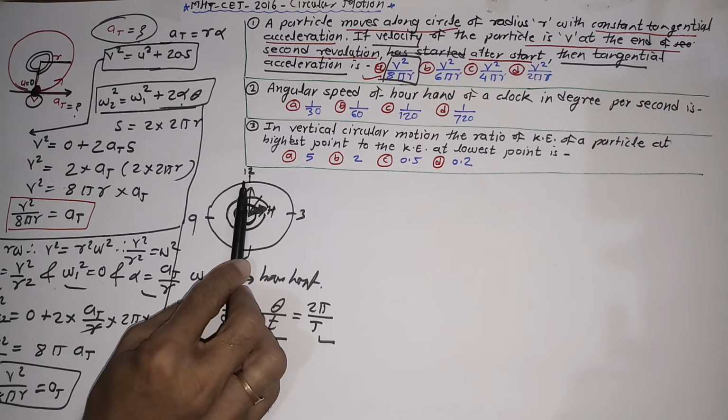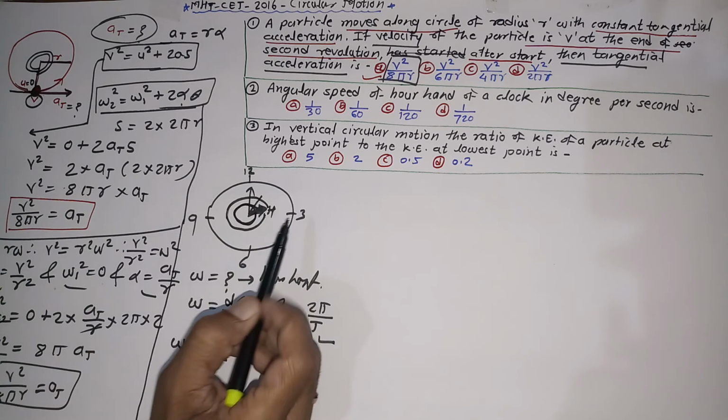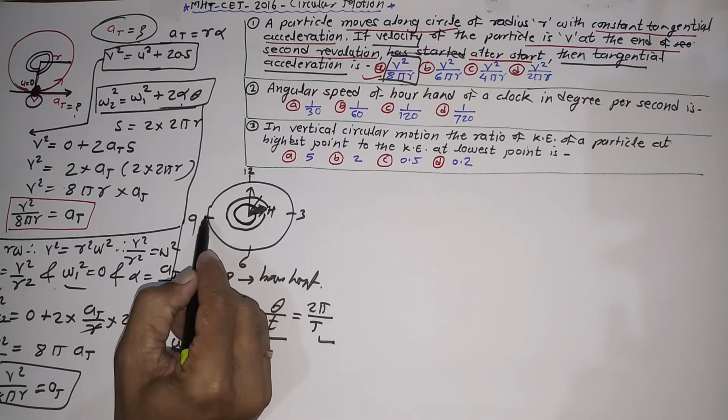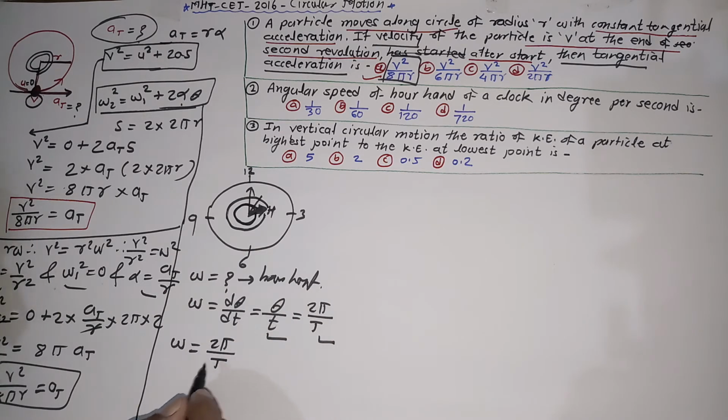I have to consider that. Just in this fashion, 1 hour, 2 hour, 3, 4, 5, 6, 7, 8, 9, 10, 11 and 12. Means the hour hand takes 12 hours. So omega is equal to twice pi upon 12 hours.